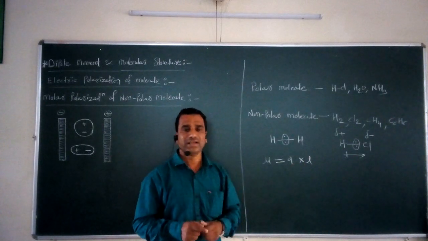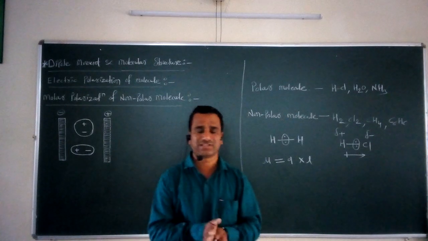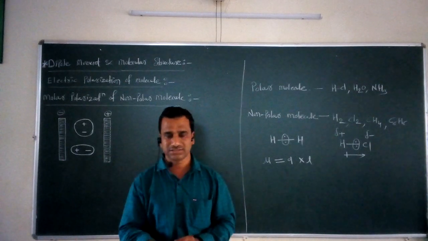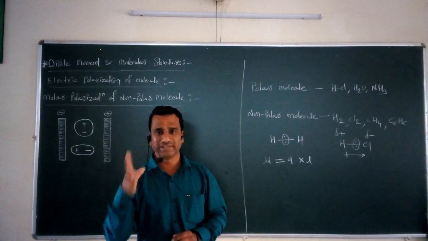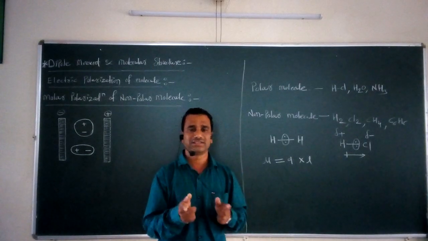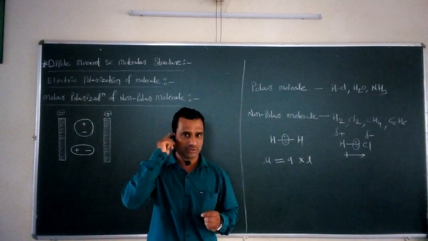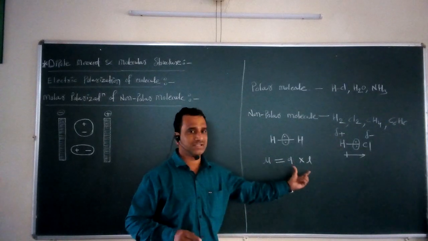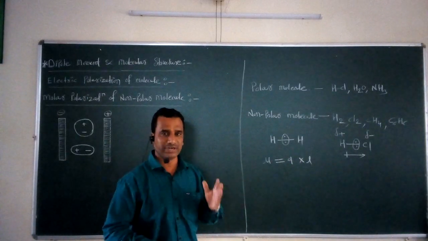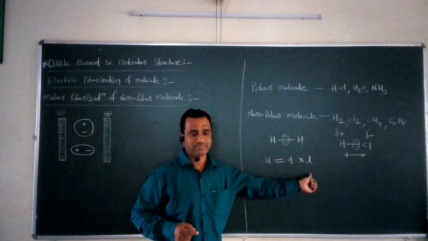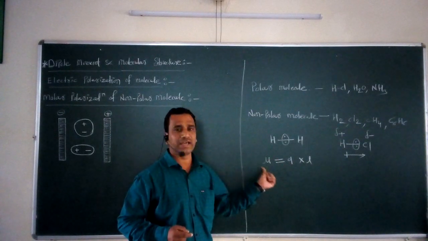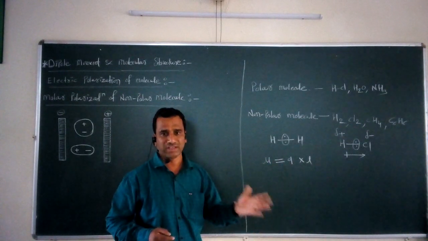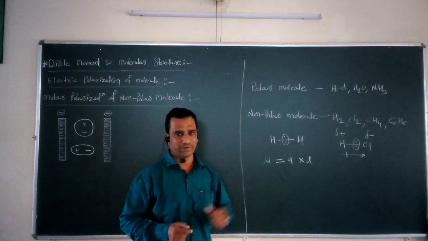What is meant by L? L is nothing but the resultant separation between the centers of the two charges. One charge is a positive charge, the second is a negative charge. So L is the distance of separation between the centers of these two charges. And if we take the multiplication of q and L, we get the resultant value of the dipole moment for a particular molecule. So this is the simple equation for the dipole moment.